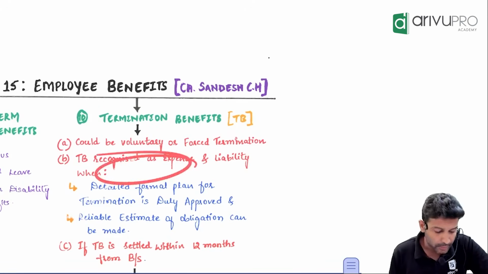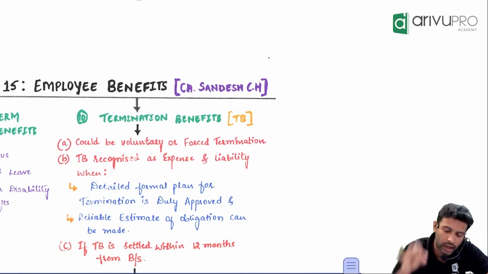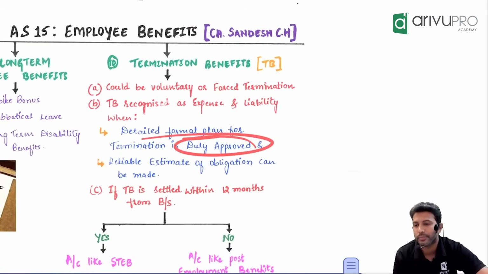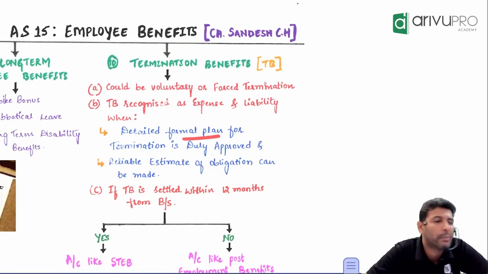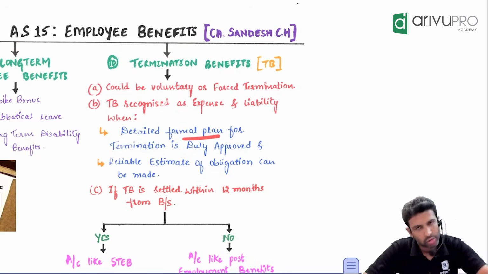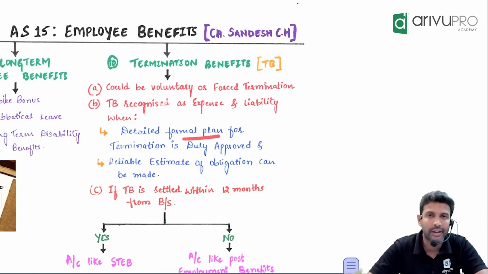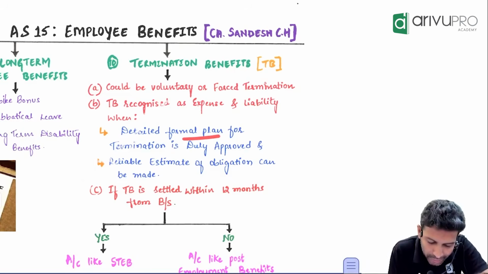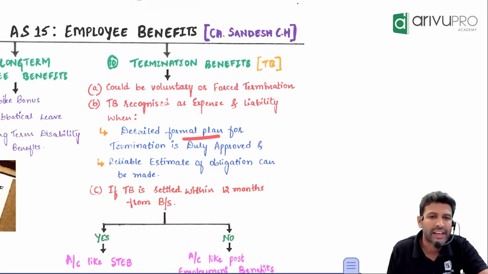When will you recognize termination benefit, sir? You do the same accounting. What accounting? Expense liability accounting. But in order to start the accounting, we say you should make a detailed formal plan, and that plan should be approved. Because firing employees is a major decision. It will affect the company in a serious way. So if you want to account this expense, the directors should have passed some resolution for it. That's what we mean by detailed formal plan, which is duly approved. Approved by whom? The management or board of directors.